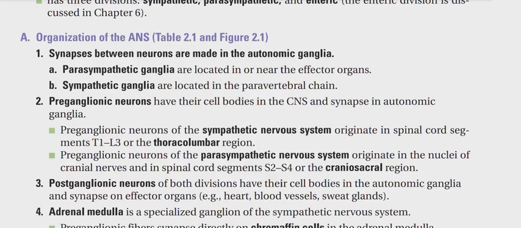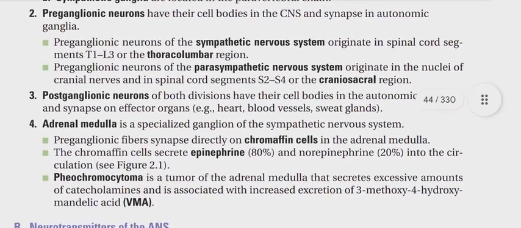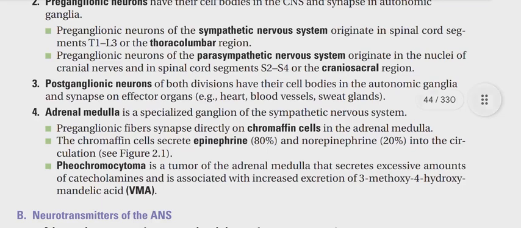Preganglionic neurons have their cell bodies in the CNS and synapse in autonomic ganglia. Preganglionic neurons of the sympathetic nervous system originate in the spinal cord segments T1 to L3, or the thoracolumbar region. Preganglionic neurons of the parasympathetic nervous system originate in the nuclei of cranial nerves and in the spinal cord segments S2 to S4, the craniosacral regions.